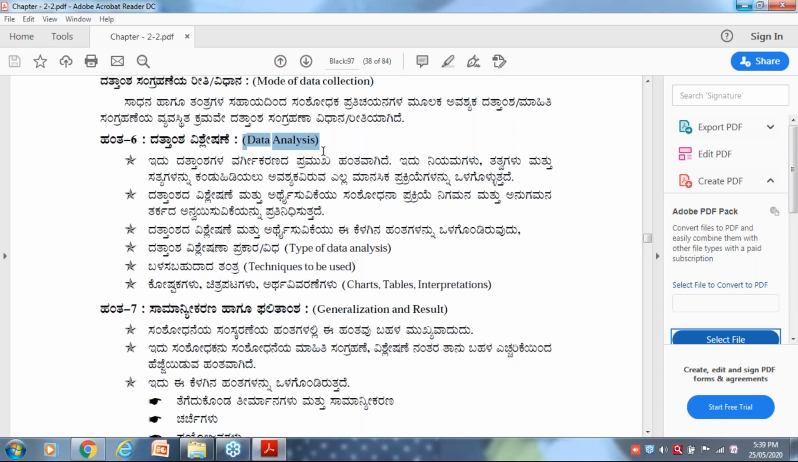ANOVA test, ANCOVA test. The ANOVA test is a test of how you analyze and test the significance if more than two groups are present. If more groups are available, you will go for ANOVA. Got it? This is about parametric. The syllabus is very vast. I cannot cover it in a single class.